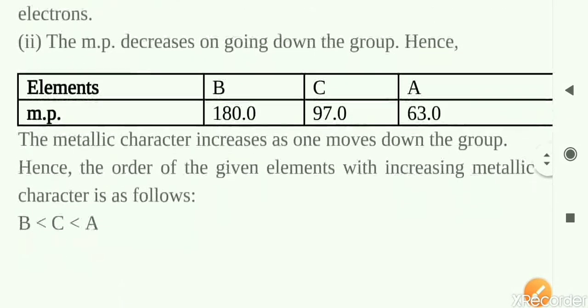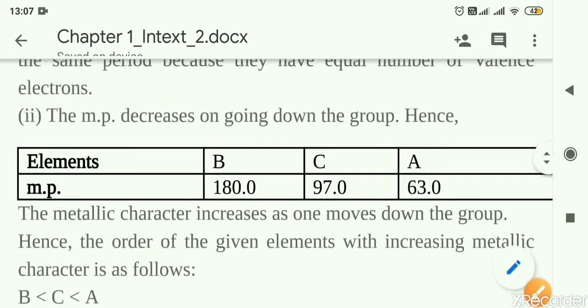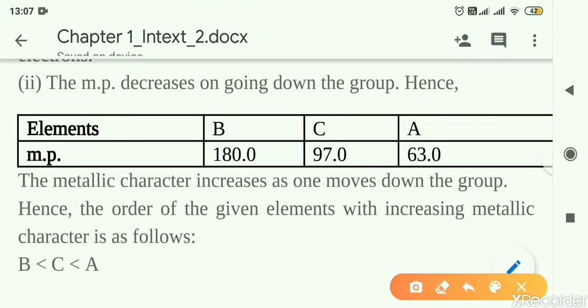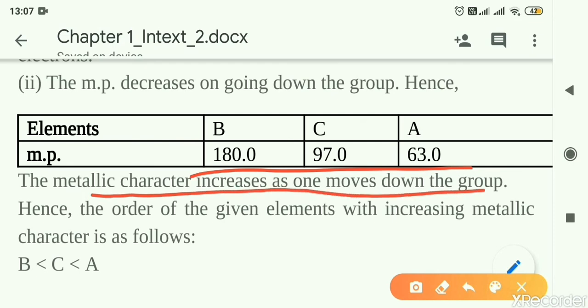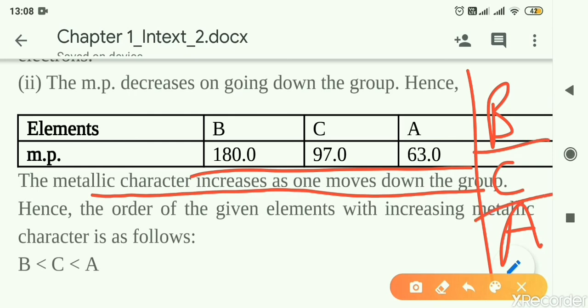Here it is. The melting point decreases on going down the group. That is why I have arranged this in the table. As we go down the group, the melting point decreases because the atomic size is increasing. Melting point decreases down the group. And another trend we remember is that the metallic character increases down the group. That means according to the melting point, this should be the order of the group: B followed by C and A at the bottom of the group.